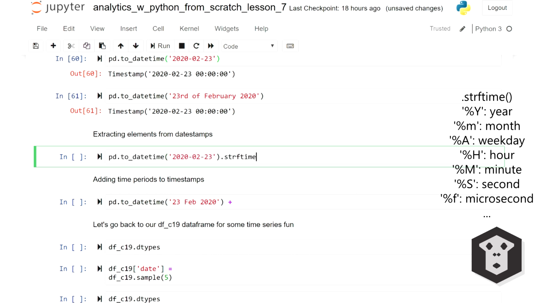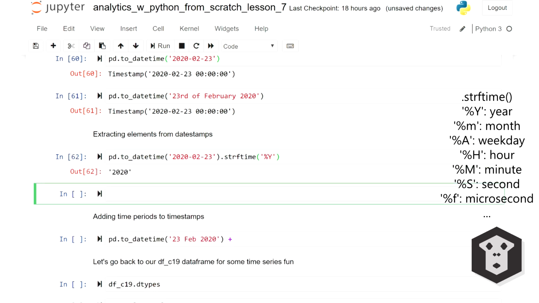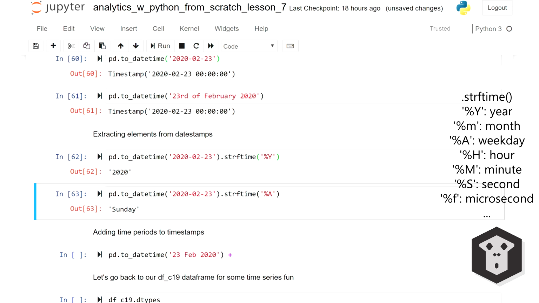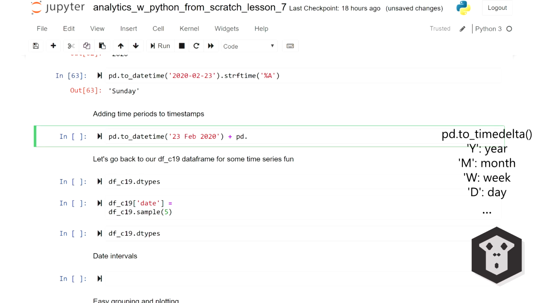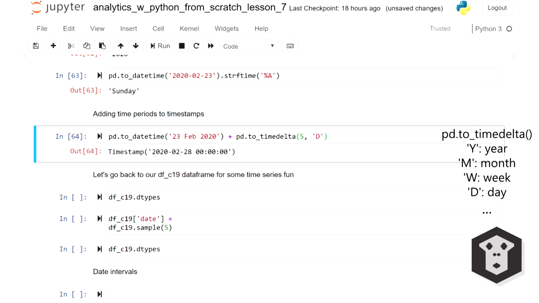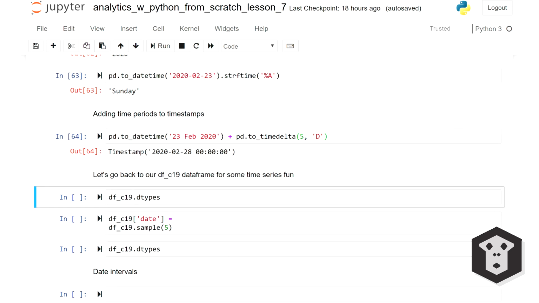.strftime. Let's say we want the year, you just write this. 2020. By changing the Y to an A, I get the day of the week, Sunday. You can also add time periods to a date, for instance. And to do that, you need the toTimeDelta function. Let's say I want to add 5 days. This is what I get, the 28th of February.